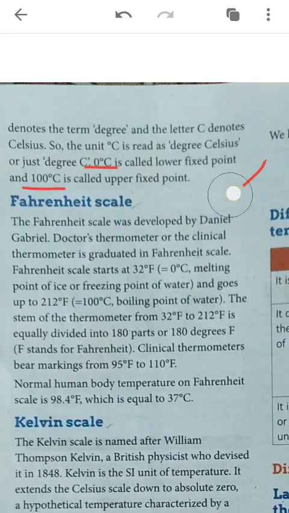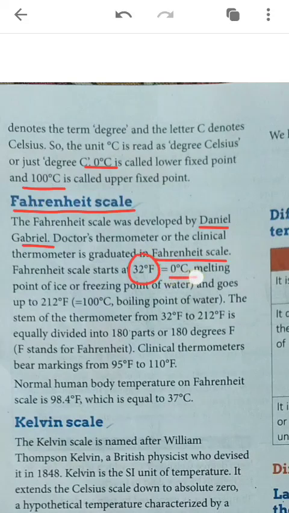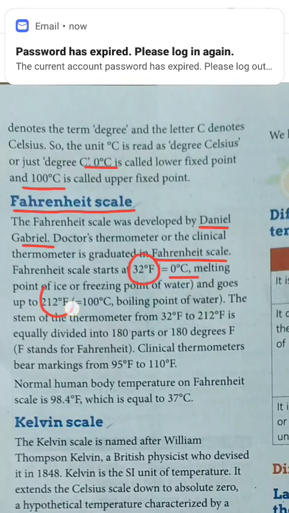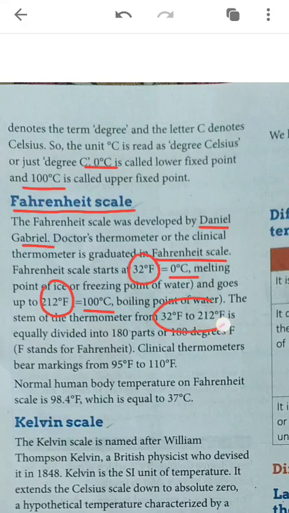Next we will see the Fahrenheit scale. Our next scale is the Fahrenheit scale, which was developed by Daniel Gabriel Fahrenheit. The doctor's thermometer or clinical thermometer, whichever we use for measuring the temperature of our body or our family members' bodies, is based on the Fahrenheit scale, in which 32 degrees Fahrenheit is 0 degrees Celsius and 212 degrees Fahrenheit is 100 degrees Celsius. So the range of the Fahrenheit scale thermometer is from 32 to 212 degrees Fahrenheit.